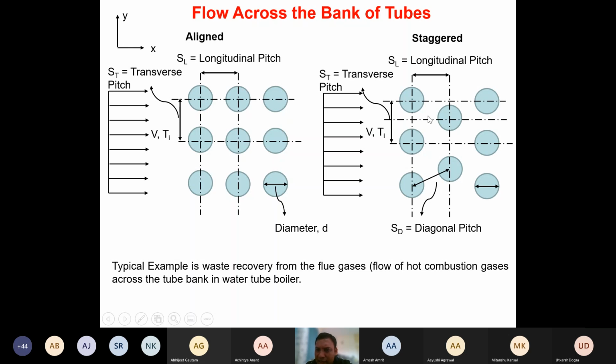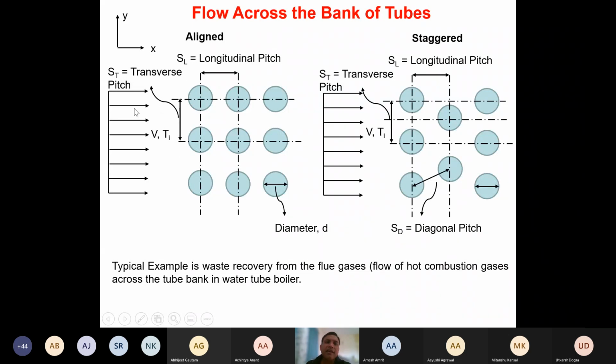But you can see that this will be twice the transverse pitch present in the aligned arrangement. Remember, in the aligned arrangement, this particular tube would be here in between, isn't it? And therefore, in general, the transverse pitch in the staggered arrangement will be twice that of the aligned arrangement.